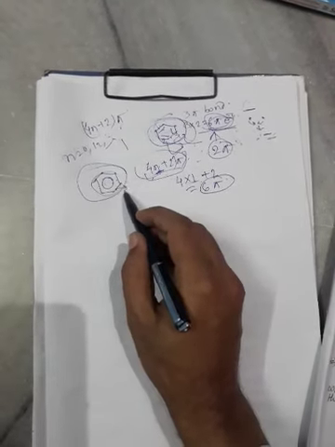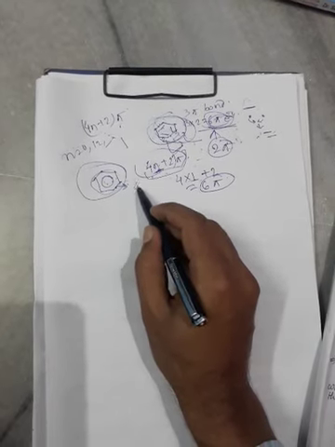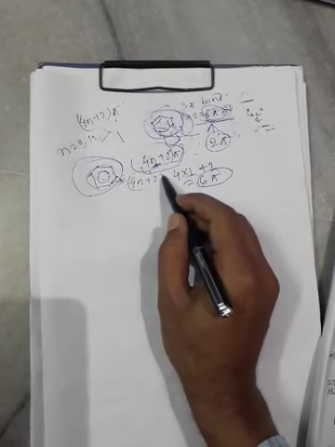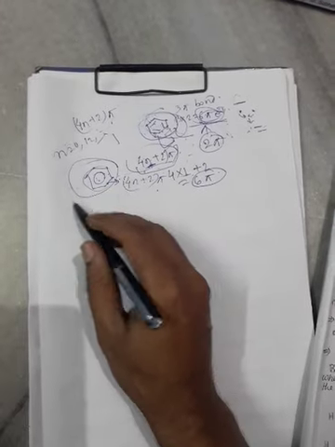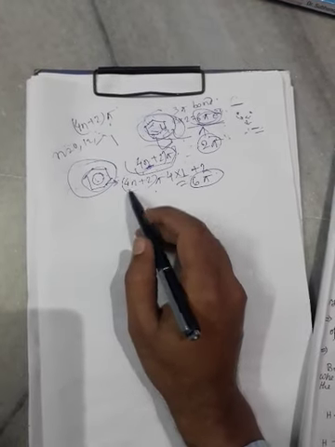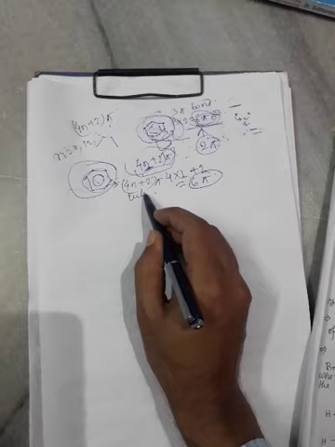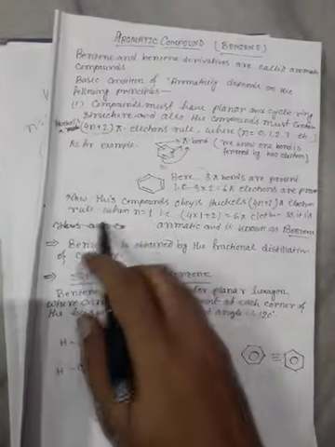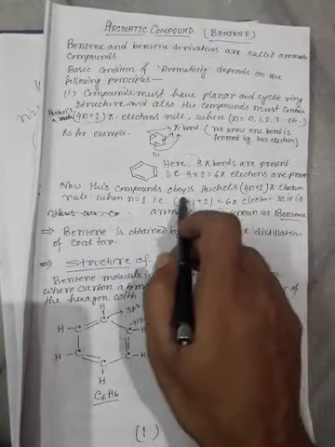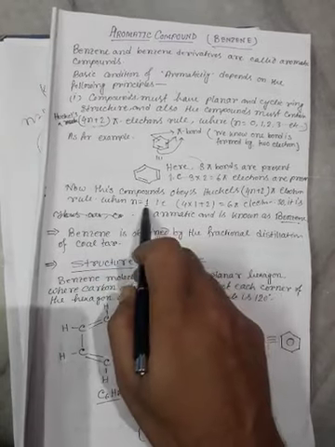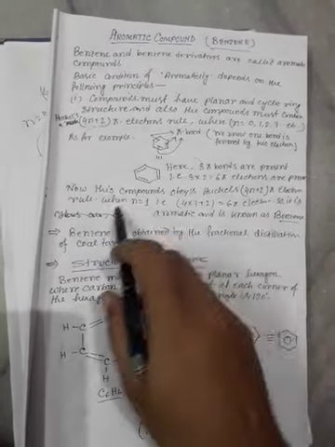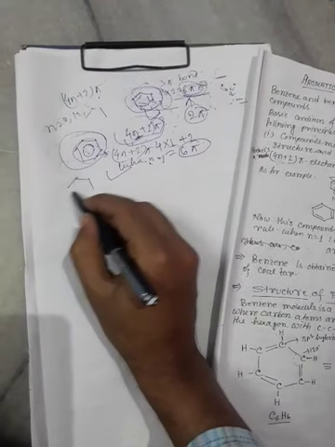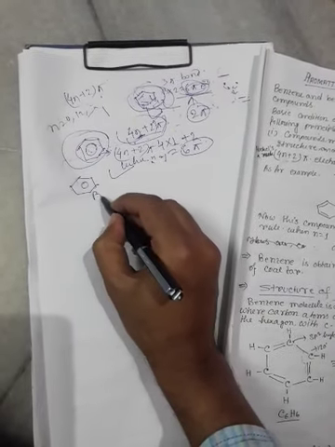So this compound is an aromatic compound when n equals 1. The name of this compound is benzene.